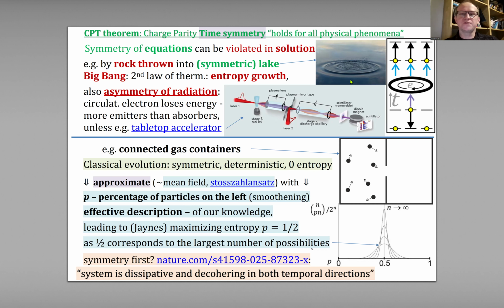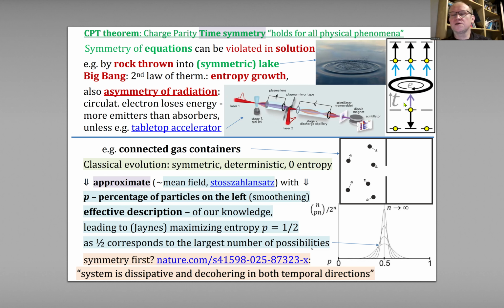What was this rock for our asymmetries? For example, at the Big Bang everything was localized, so entropy was low, suggesting it was this rock starting the asymmetries of our universe. So one asymmetry is the second law of thermodynamics, entropy growth, well known. But there is also a second, very important but usually neglected, so-called asymmetry of radiation, discussed for example by Huw Price, that circulating electrons or masses now lose energy in spiraling.